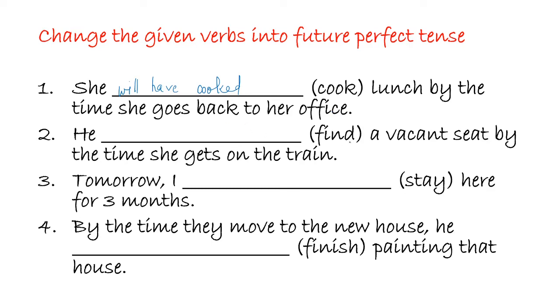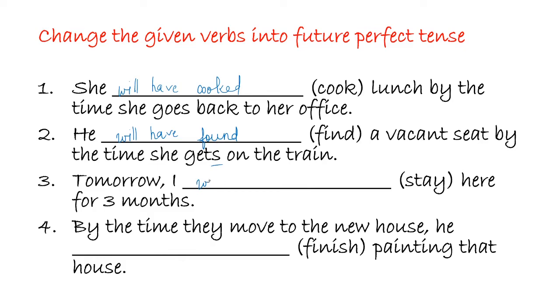He dash find a vacant seat by the time she gets on the train. So here gets is in the present tense. So as we have simple present tense here, we have to fill the blanks using future perfect tense. So he will have found. The third form of the verb find is found. He will have found a vacant seat by the time she gets on the train.